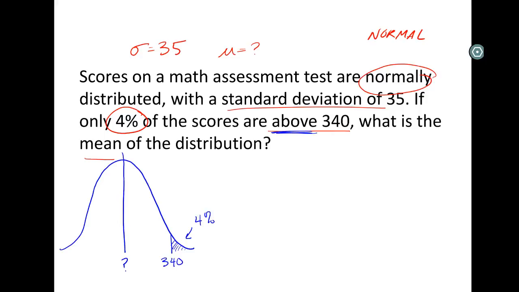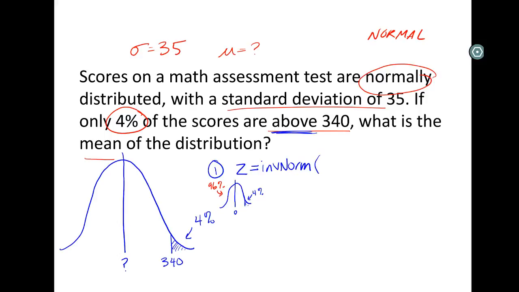So if we do this, we can go, okay, step 1, find our z-score. The z-score is from a similar distribution, but centered at 0 with a standard deviation of 1. But we're going to find the corresponding z-score for that. To do that, we're going to use inverse norm. And we need to give it a left side probability of 4% on the right side, 96% on the left.